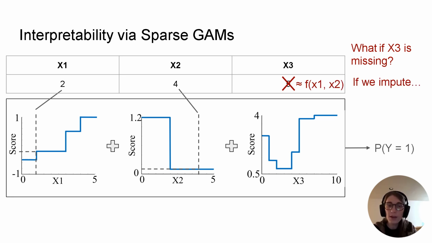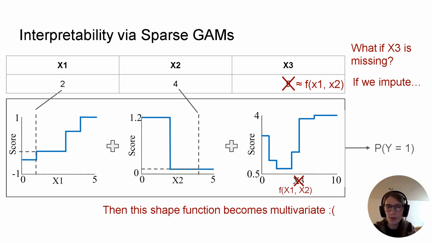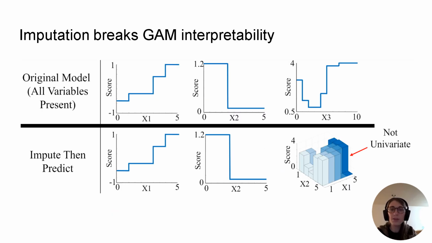If we follow standard statistical practice and impute the missing data, suddenly it's really hard to communicate the map from the data we know to the prediction. Unless we're doing very simple imputation, the shape function becomes multivariate. This is really bad because if we try to represent the map from known data to predictions as a single interpretable model, the interpretability of our model class collapses.